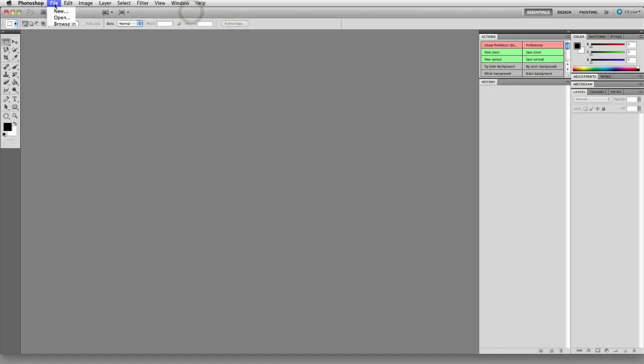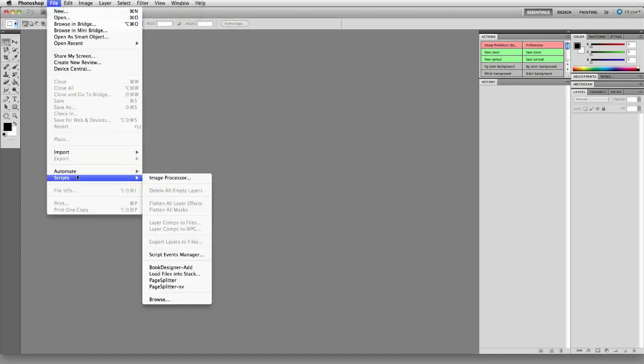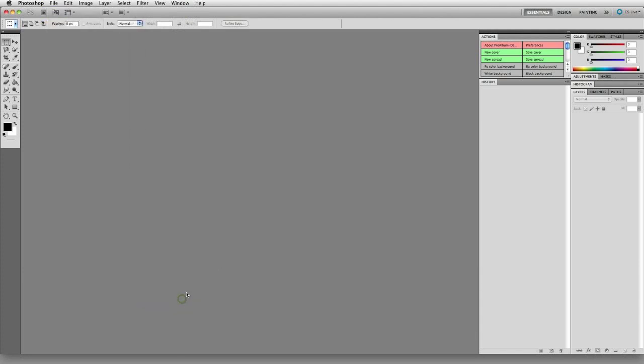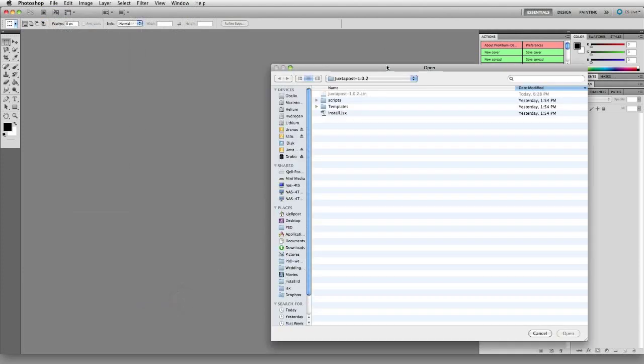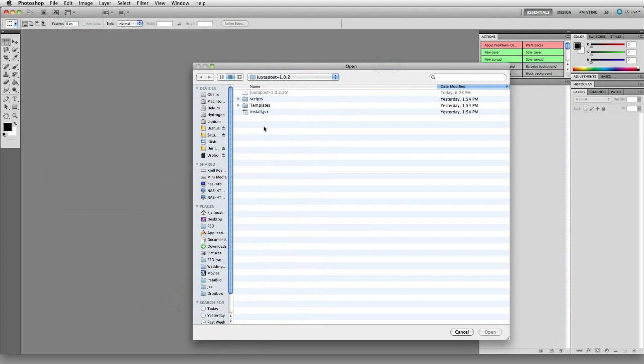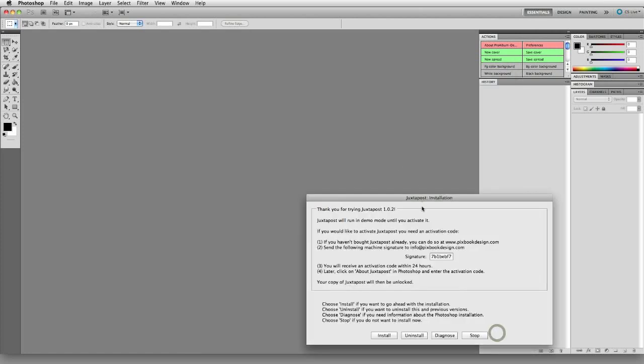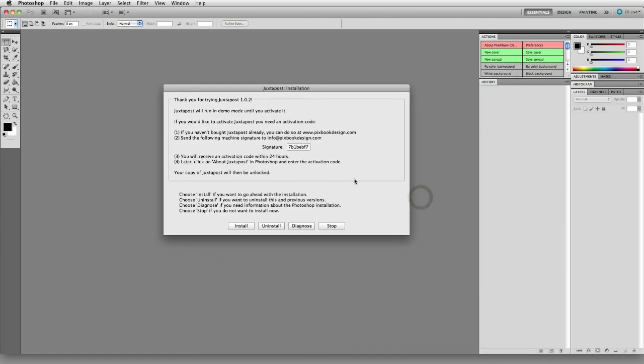Right, then we go into Photoshop, do File, Scripts, Browse, and go to the unzipped folder. There you'll find install.jsx. You open that, and this window pops up. This is the machine signature you should email to me after you purchased Juxtapost.